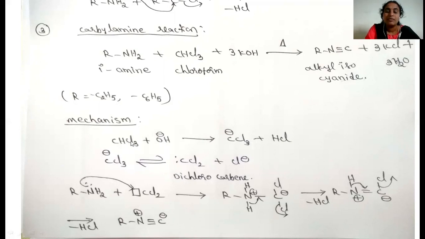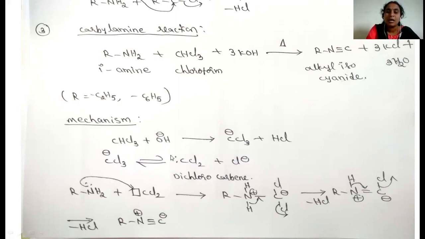Hence this carbon, attached with the 3 chlorine groups, easily liberates the H plus. By removing this H plus in the presence of the base, chloroform forms the trichlorocarbanion.